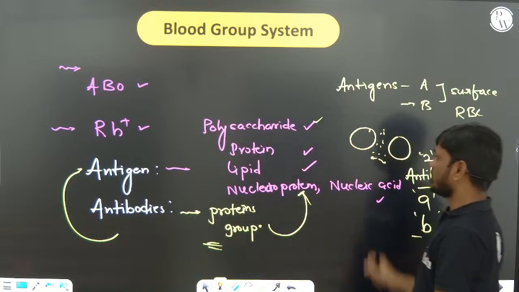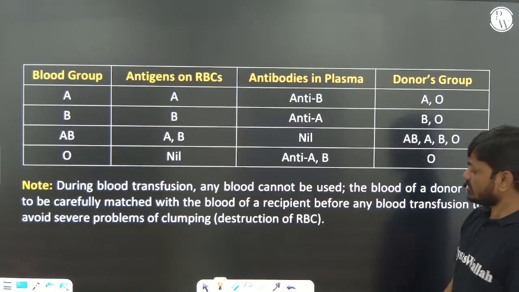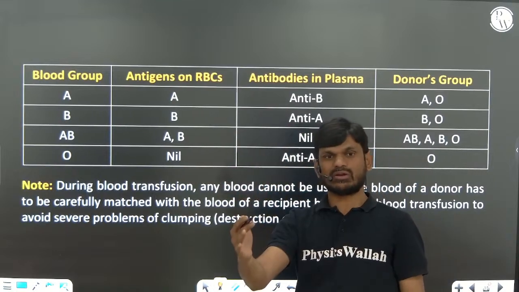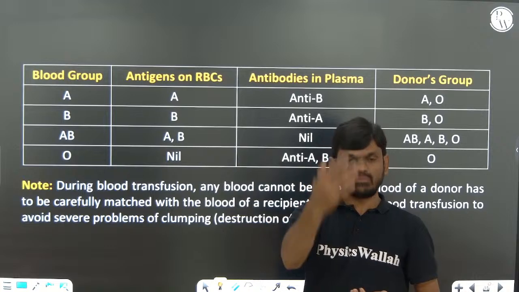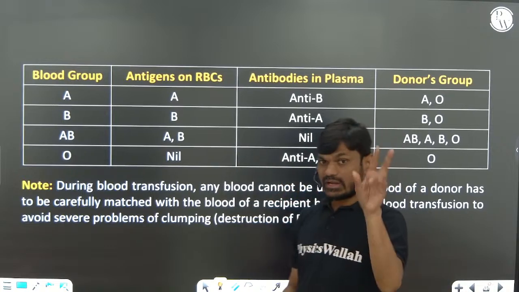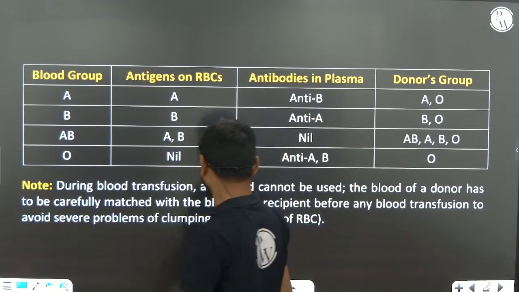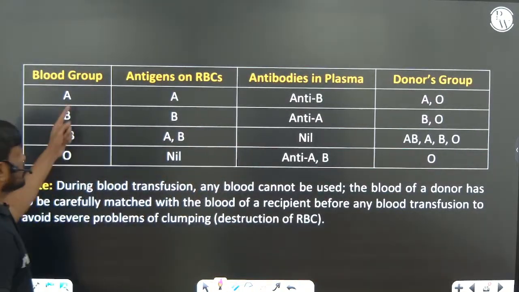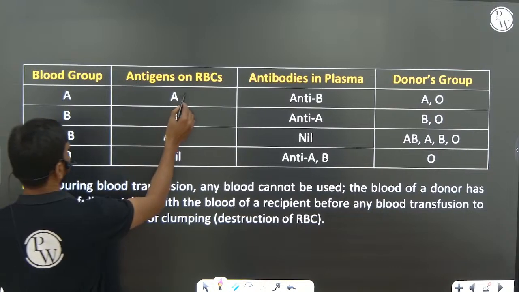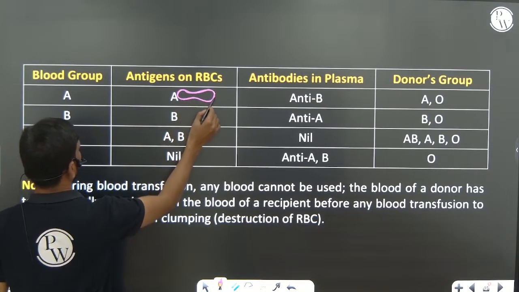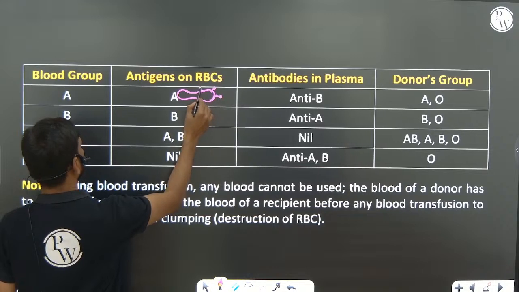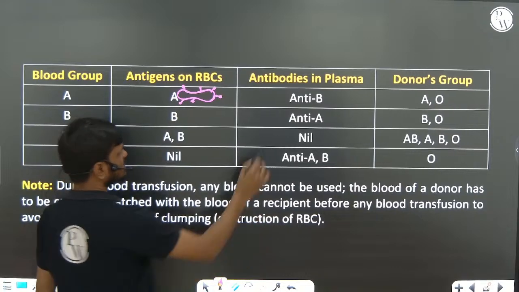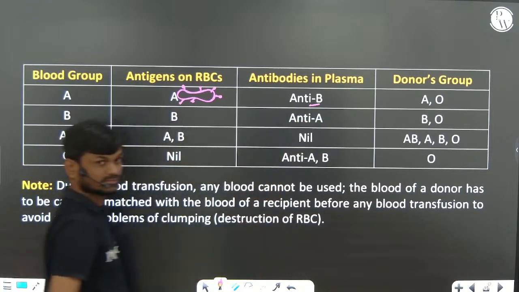Okay, this is very, very important. The presence or absence of antigen on the RBC and antibody in plasma gives us the ABO blood grouping system. In an A blood group person, on the surface of RBC antigen A is present, and in plasma antibody B is present.